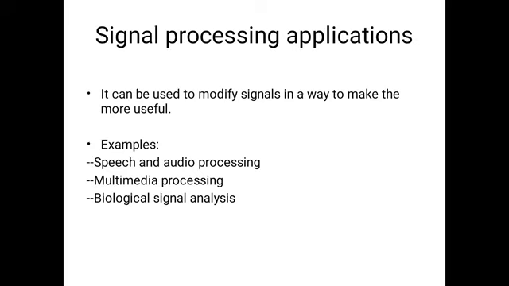Through speech and audio processing, we get a better result from what I have input to this system. In multimedia processing and biological signal analysis, the same thing happens.